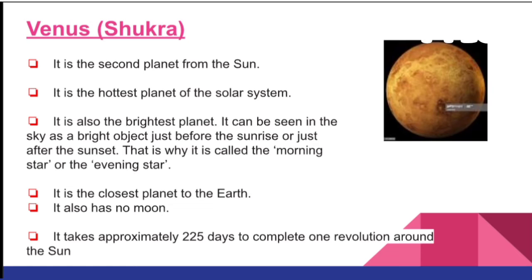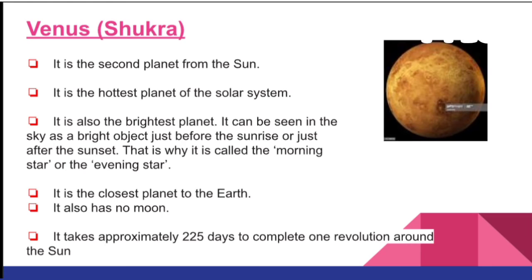Now Venus. In Sanskrit, Venus means Shukra. It is the second planet from the sun. It is the hottest planet of the solar system. It is also the brightest planet. It can be seen in the sky as a bright object just before the sunrise or just after the sunset. That is why it is called the morning star or the evening star.